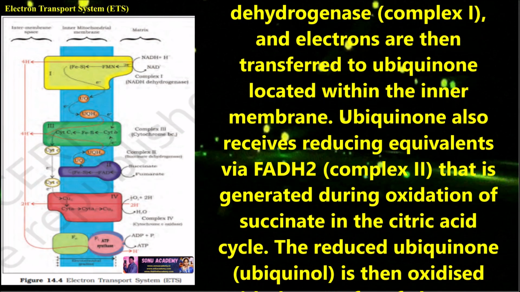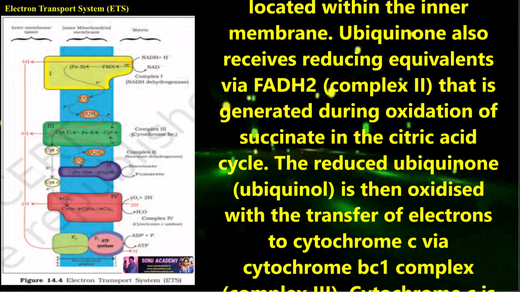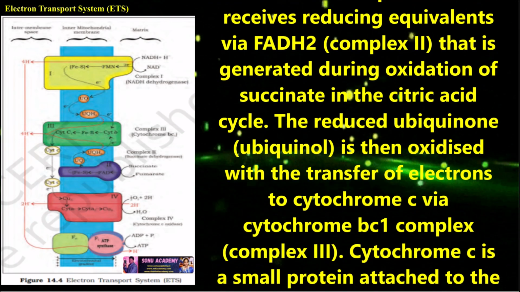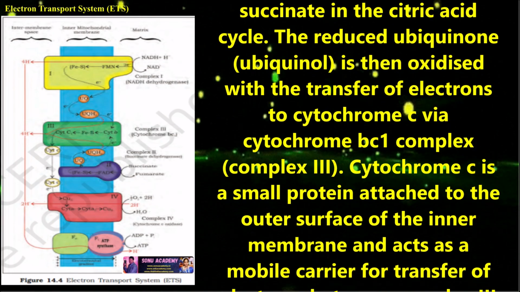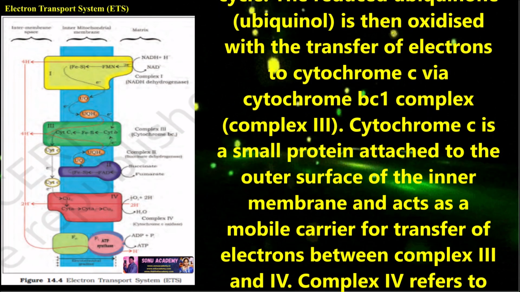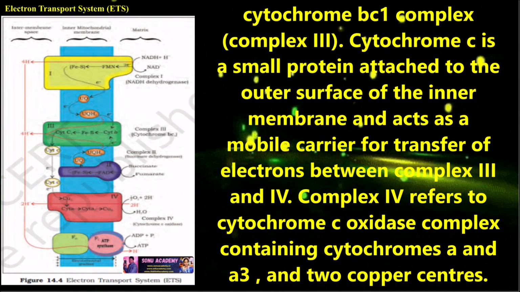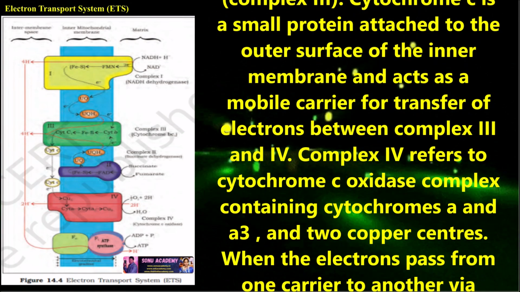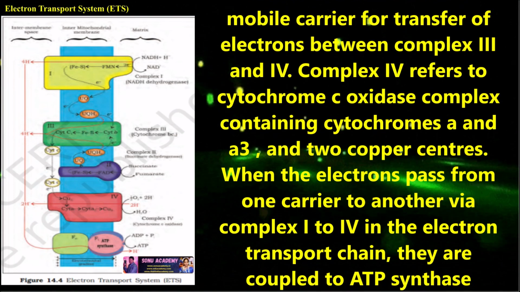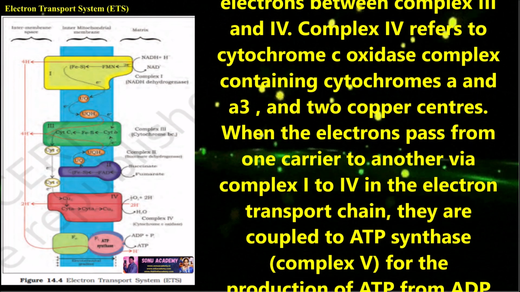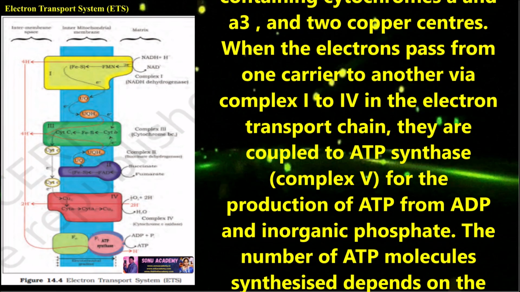Ubiquinone also receives reducing equivalents via FADH2, complex 2, that is generated during oxidation of succinate in the citric acid cycle. The reduced ubiquinone is then oxidized with the transfer of electrons to cytochrome c via cytochrome bc1 complex. It is also called complex 3. Cytochrome c is a small protein attached to the outer surface of the inner membrane and acts as a mobile carrier for transfer of electrons between complex 3 and 4. Complex 4 refers to cytochrome c oxidase complex containing cytochromes a and a3 and two copper centers.